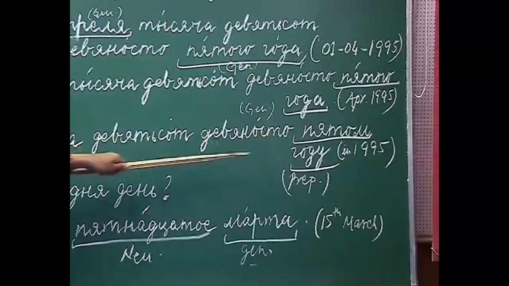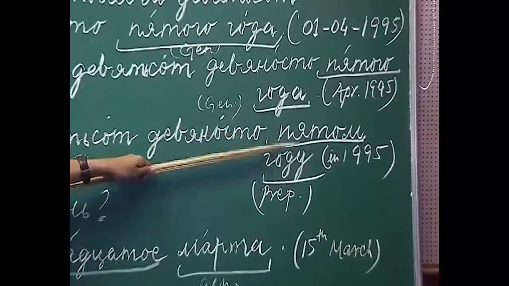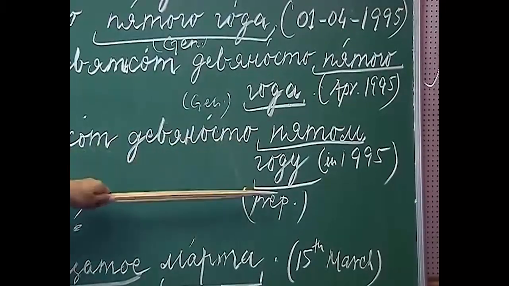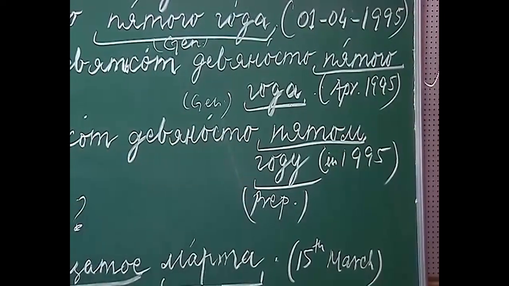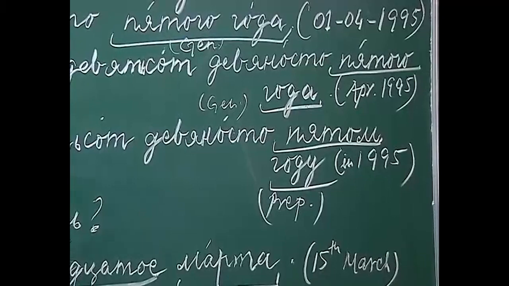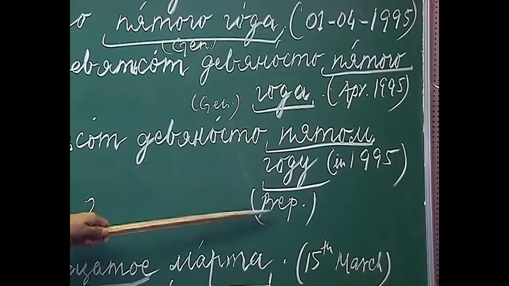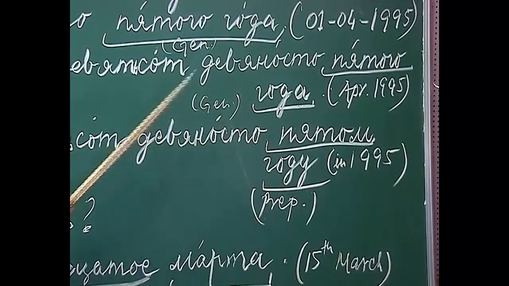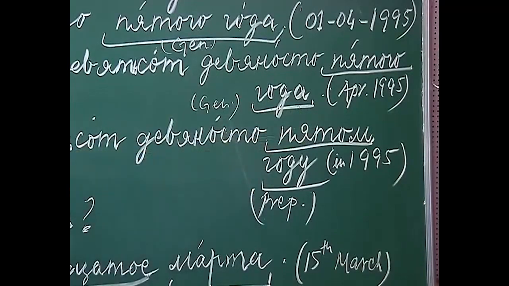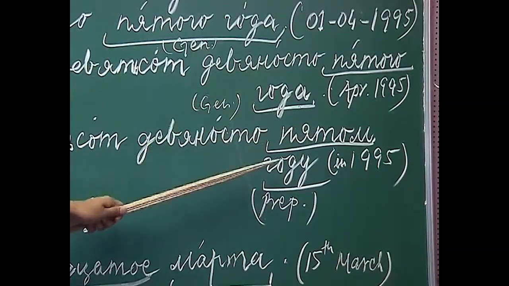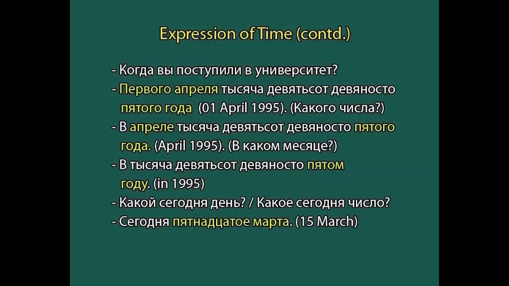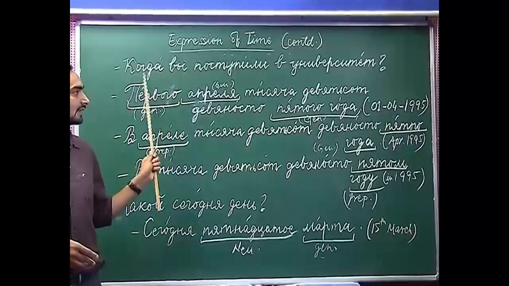Here, as you are seeing, we are using the year in the prepositional case along with the preposition в. В каком году? In which year? В 1995 году. These are three conditions which apply while answering the question когда.